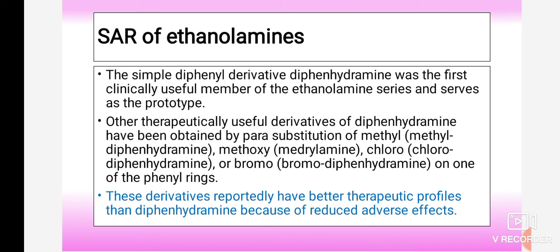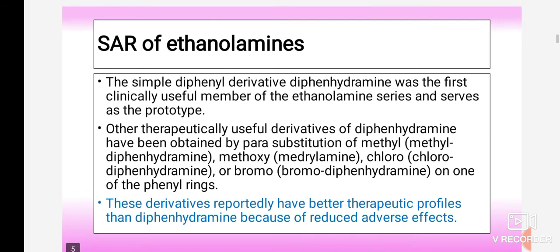These derivatives reportedly have better therapeutic profiles than diphenhydramine because of reduced adverse effects. So this is an important point. The initially developed drug, diphenhydramine, has some adverse effects.